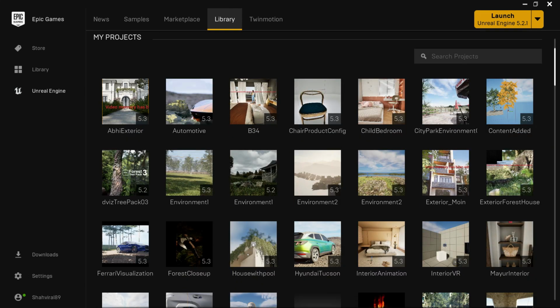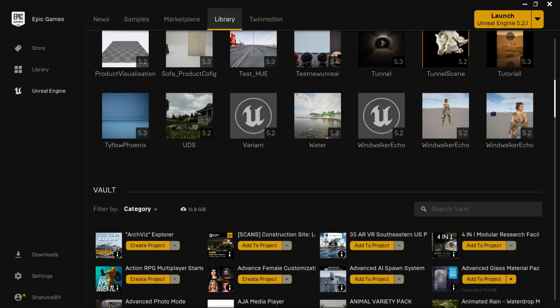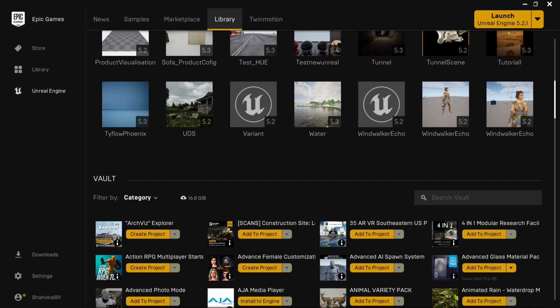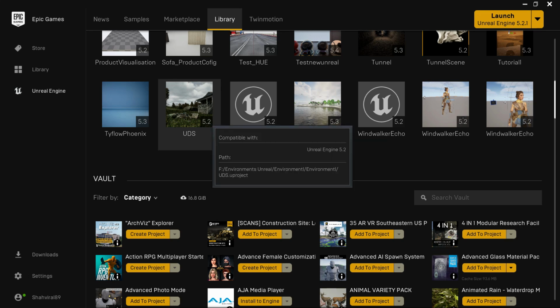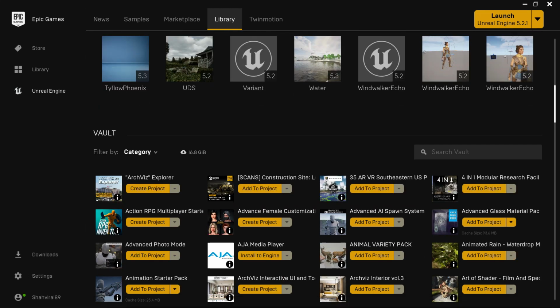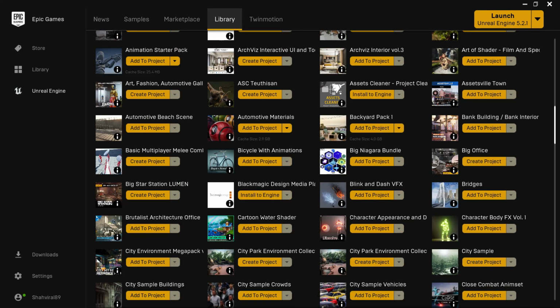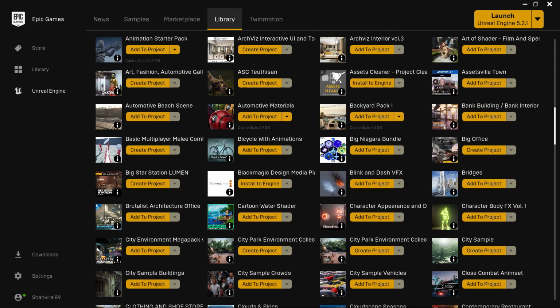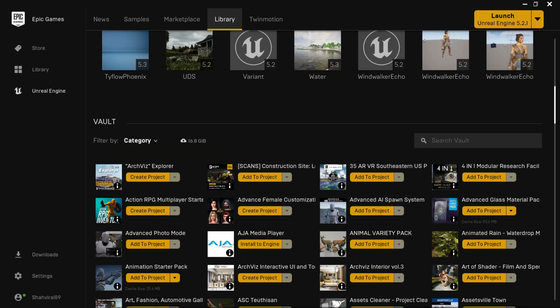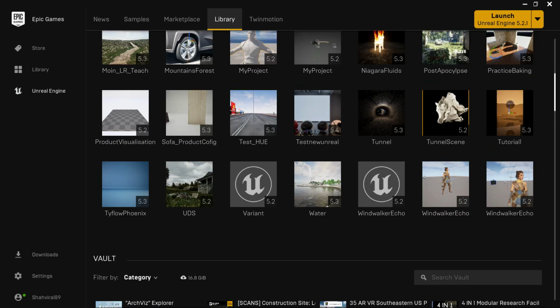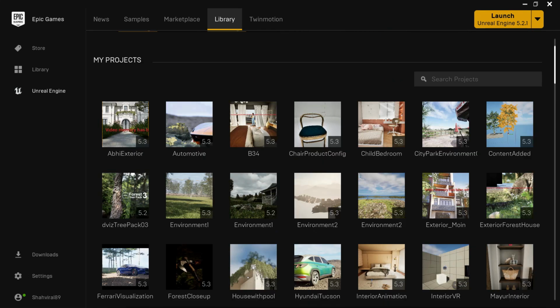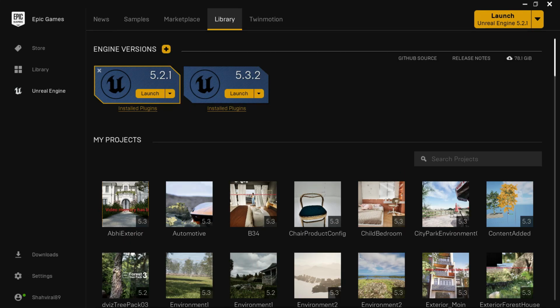Here are my projects which I have been using for the past 2 to 3 months. Here you can see the versions the projects were created with, and we also have some vaults. Basically, this is the library that I have either purchased or got free from Epic Games. If I scroll back upwards, you can see I have currently installed 5.2.1 and 5.3.2.